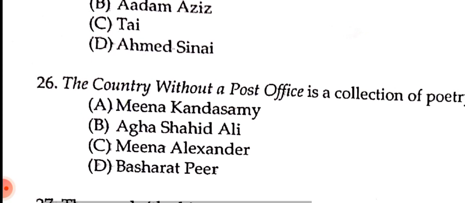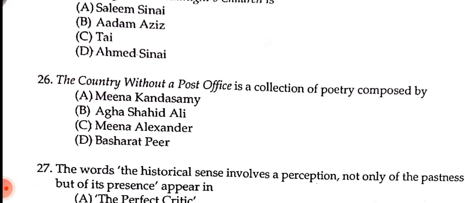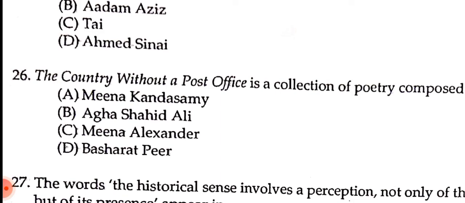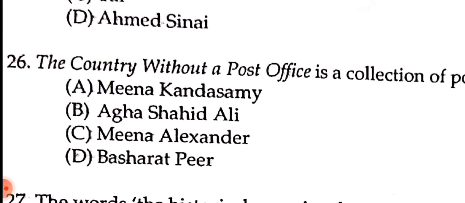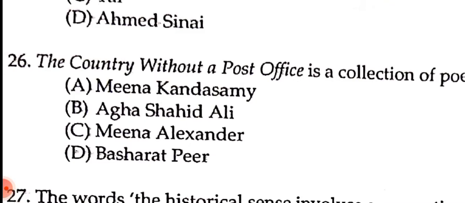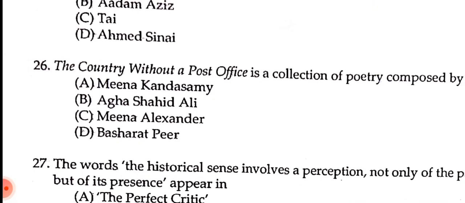The Country Without a Post Office. It is a collection of poetry composed by whom? Number A, Meena Kandasamy, number B, Agha Shahid Ali, number C, Meena Alexander, number D, Basharat Peer. So what is the correct answer? The correct answer is The Country Without a Post Office, a collection of poetry composed by number B, Agha Shahid Ali. Next question.